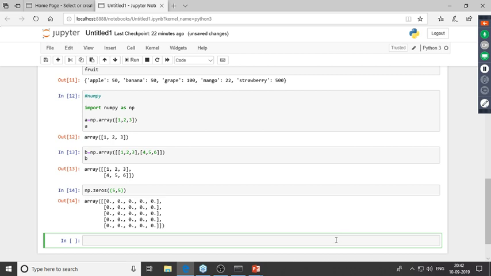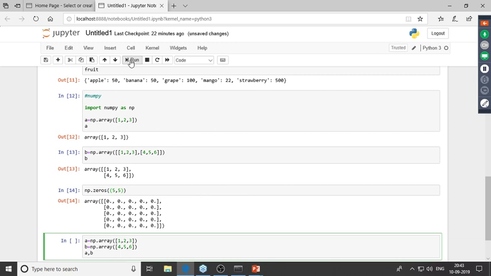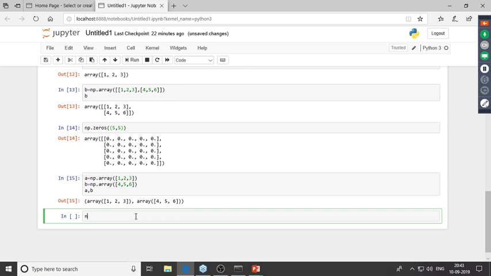So let me actually create these two NumPy arrays first. So A is equal to np.array 1, 2, and 3. Similarly, I'll create the second array, B equals np.array, and this would comprise of 4, 5, and 6. Now let me just print out A and B. So we've got our two NumPy arrays over here. Now I'd have to sum them up. So to sum two NumPy arrays, I've got the np.sum method, and this would basically take in these two as the parameters. So A, B.